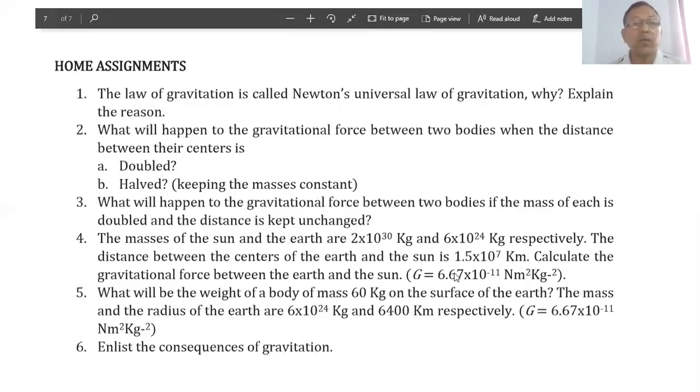Number 5, what will be the weight of a body of mass 60 kg on the surface of the earth? The mass and the radius of the earth are 6 into 10 to the power 24 kg and 6,400 kilometer respectively. Value of G is equal to 6.67 into 10 to the power minus 11 Newton meter square per kg square. Number 6, enlist the consequences of gravitation. Dear students, these are some questions that will encourage you to practice it.